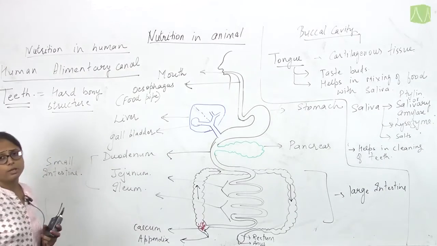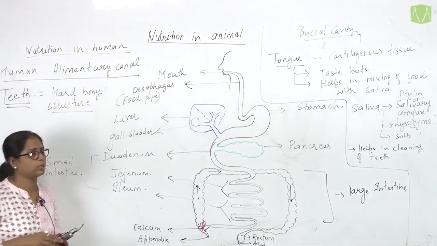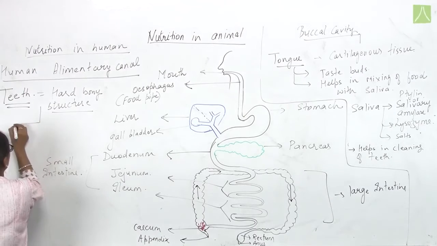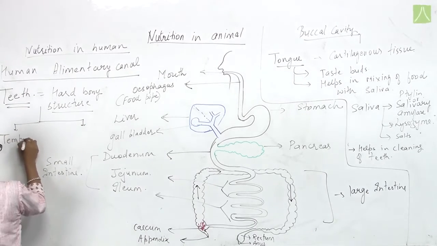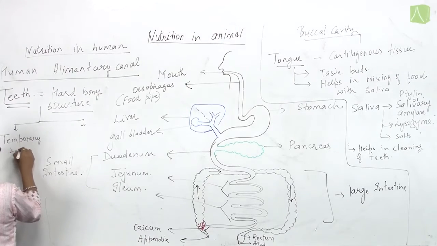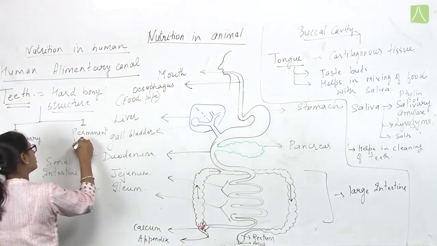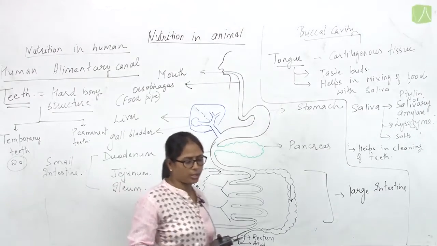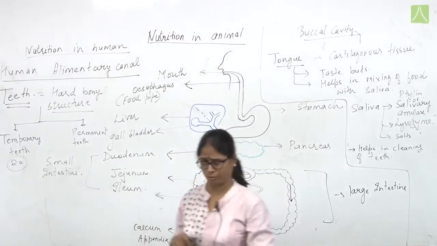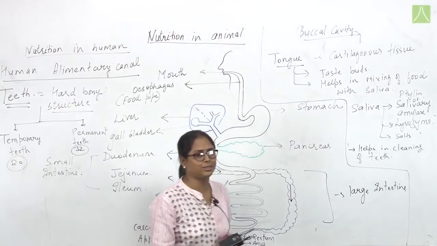In human beings, in our whole life we have two different sets of teeth: temporary teeth and permanent teeth. Temporary teeth are 20 in number, present at the infant age of about 2 to 3 years. Permanent teeth are about 32 in number, present at the adult age.